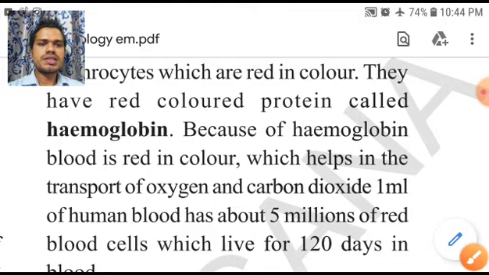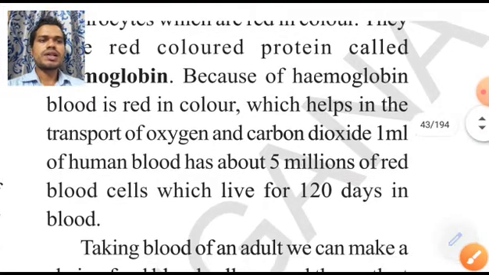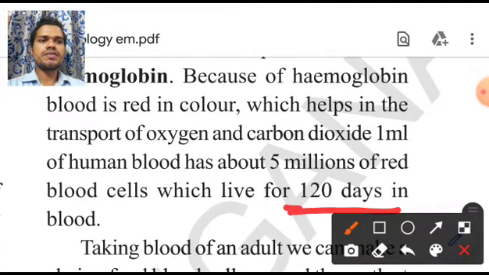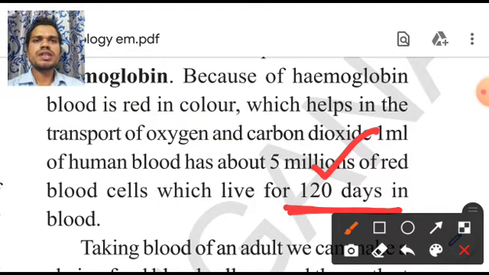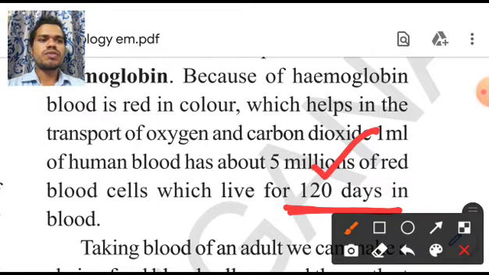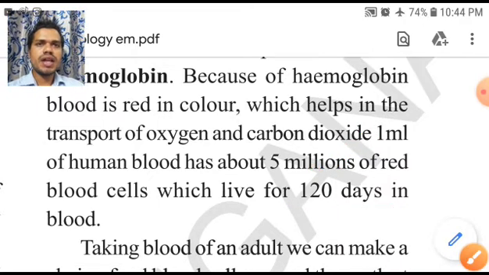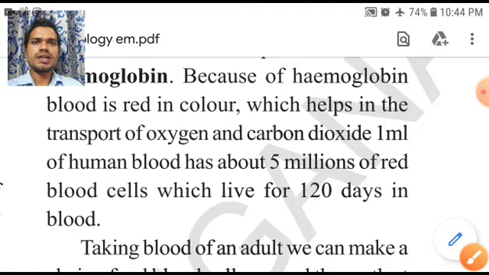5 million red blood cells are present. And what is the life expectancy or life span of one red blood cell? 120 days. After 120 days, whether you use it or you don't use it, they may be destroyed. So what is the lifespan of RBC? Lifespan of RBC is 120 days.